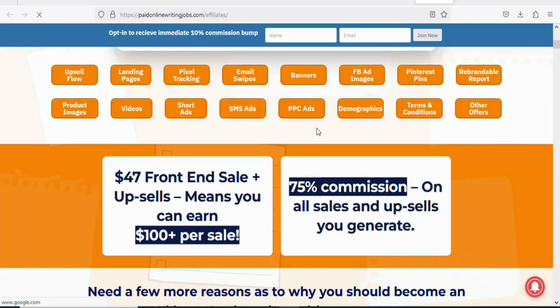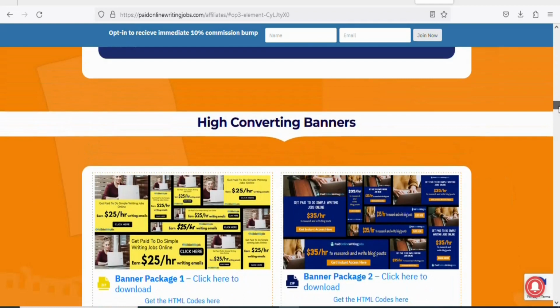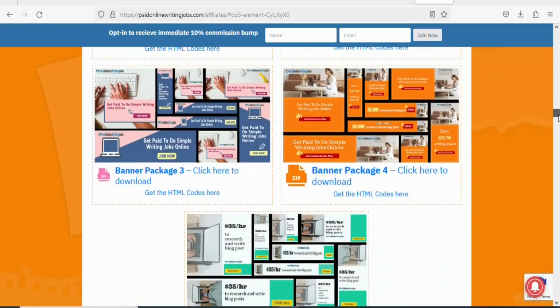In this case, we are going to be using the images. We are going to use some of the images so that we can promote the product. So click right here, Product Image. Once you click on it, you can see these are images that you can use to promote the product.